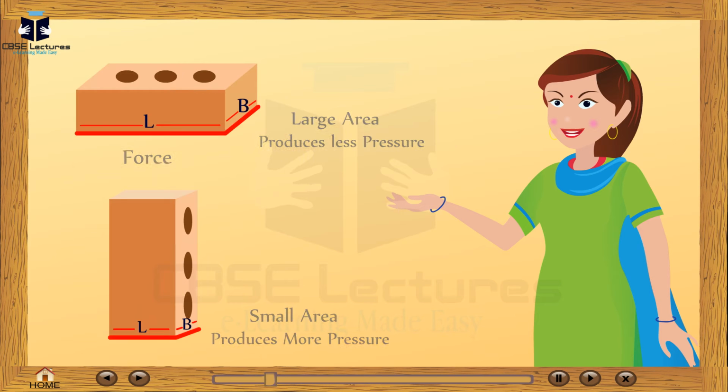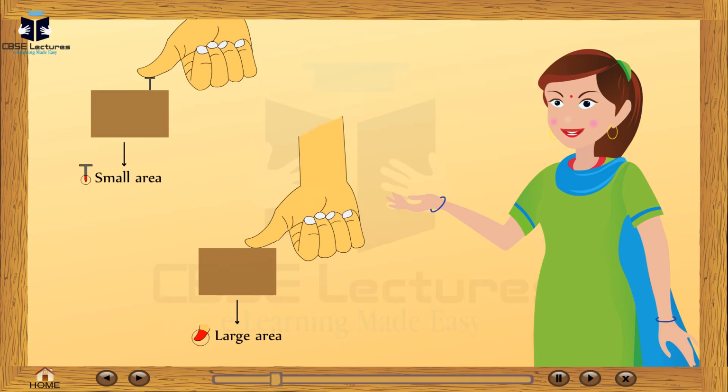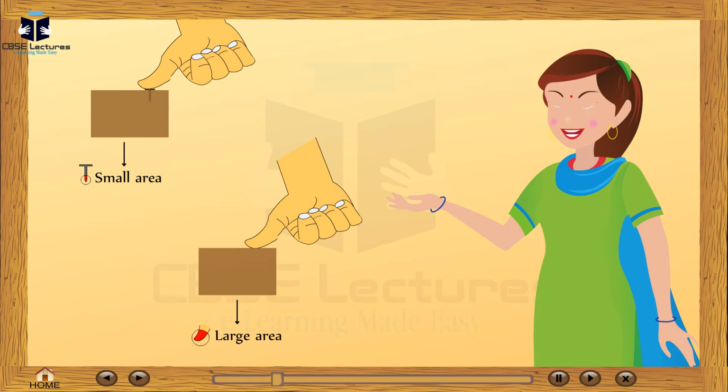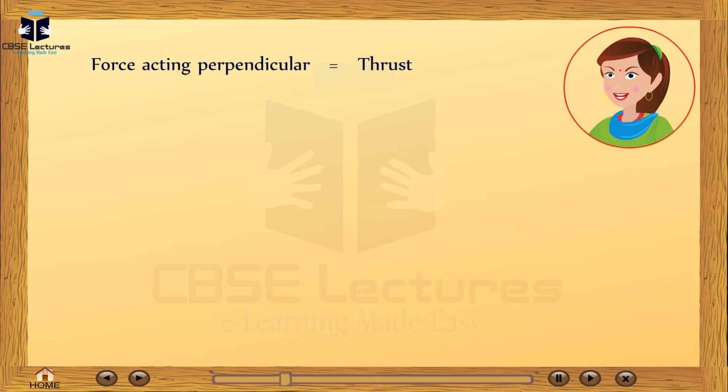If two similar bricks are placed in two different ways, the same force can produce different pressure depending on the area over which it acts. Force acting over a large area produces less pressure. Force acting over a small area produces more pressure. Therefore, pressure is the force acting perpendicularly on a unit area of the object. Force acting perpendicular is called the thrust. Therefore, pressure is equal to thrust divided by area.